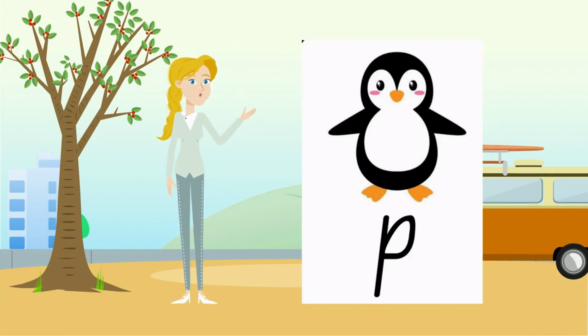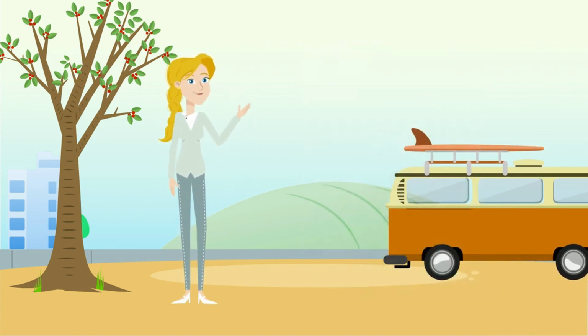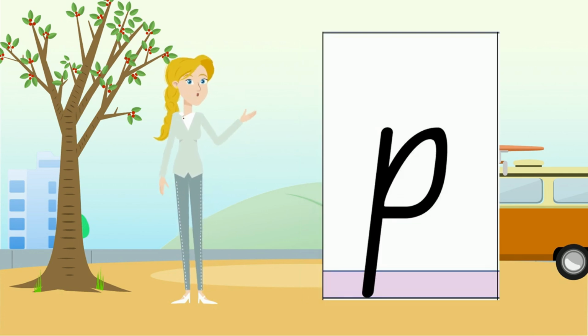Our new phoneme is the sound P. But what does it look like when we write it down? This is what it looks like when we write it down. Its name is the letter P. Say P.